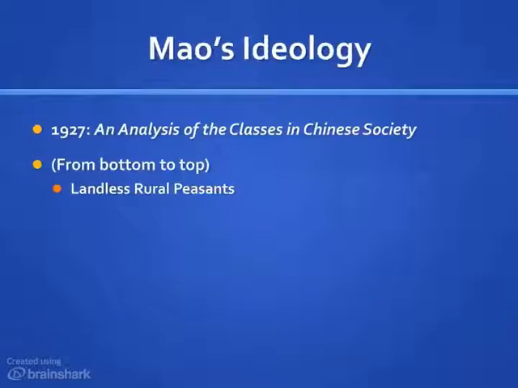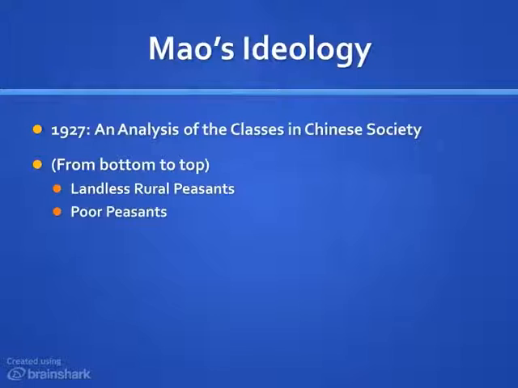While in the Xinjiang Mountains, Mao will formulate his communist ideology. Specifically, he will examine the class system in China. Ultimately, in a book he'll title An Analysis of the Classes in Chinese Society, he argues that China's rural communities really consist of 5 distinct classes. At the bottom of this society, the most powerless group were the landless rural peasants, who lived only on what tiny wages they could make as field hands or working other small, odd jobs.